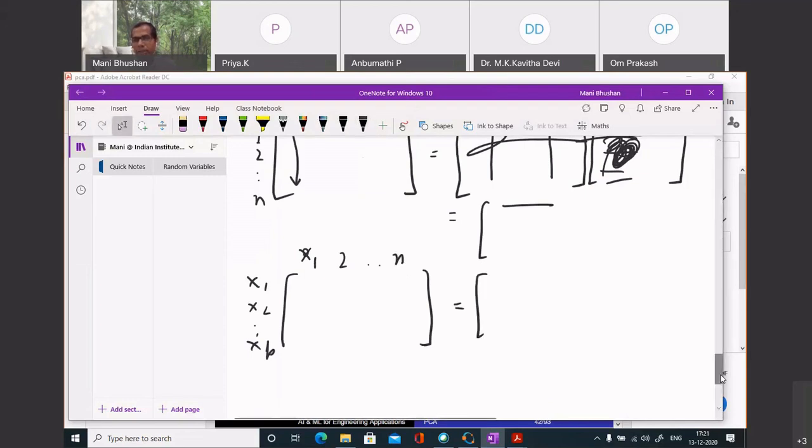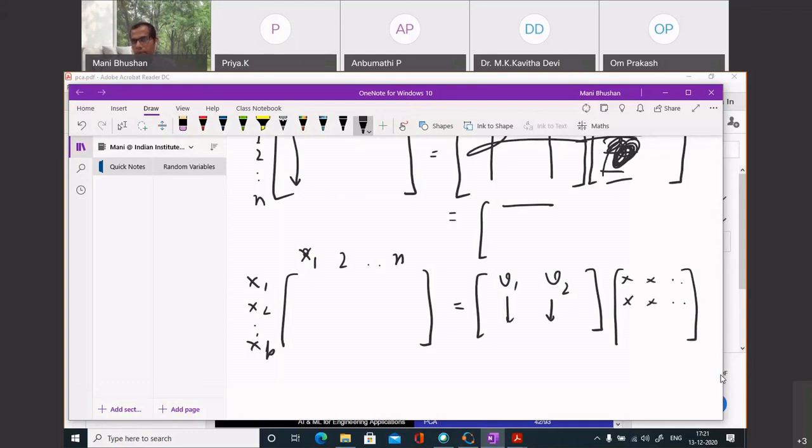I can write this matrix in terms of a linear combination of two vectors. I will call them vector v1 and vector v2, and I have some entries over here. The size is P cross n; this will be P cross 2, and this is 2 cross n.